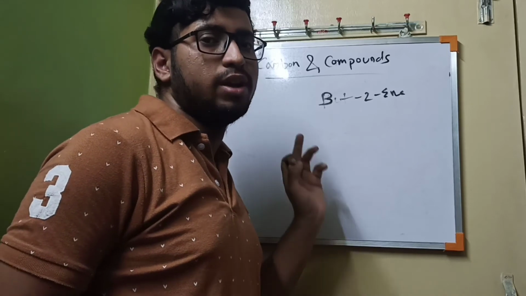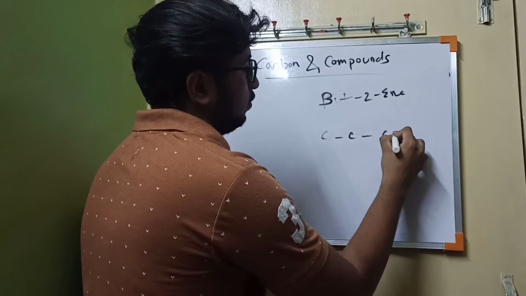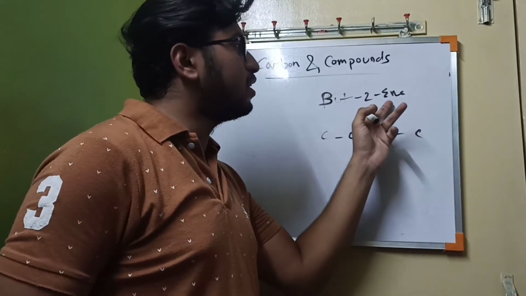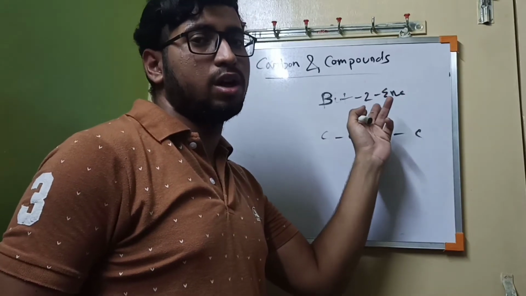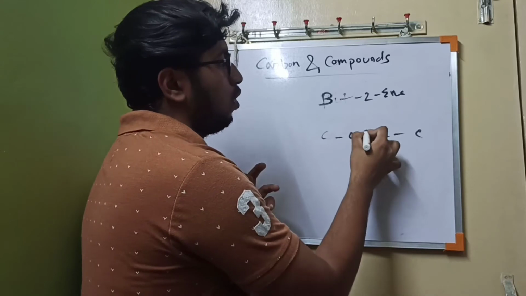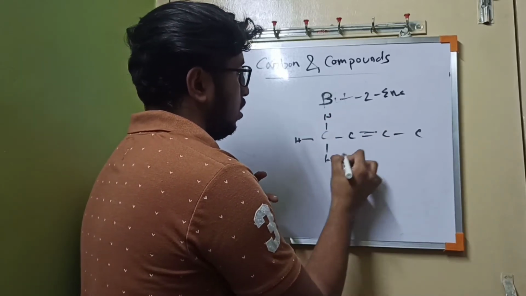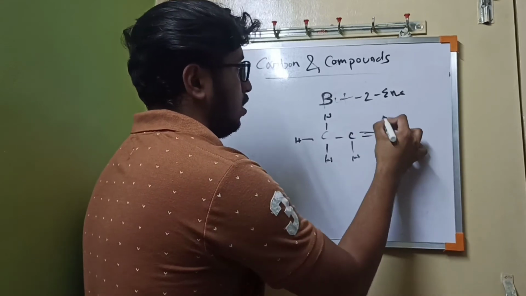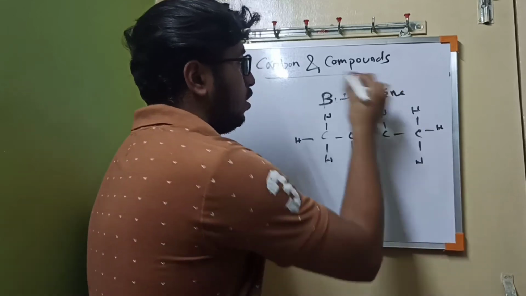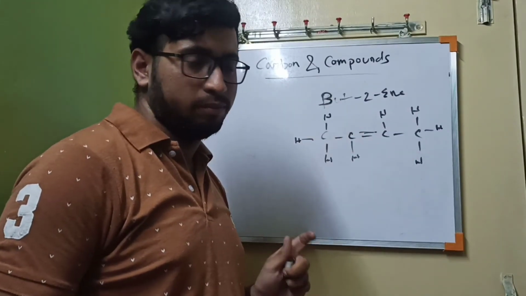It is but, that means there are 4 carbons. 2 means there will be a double bond, because ene means it contains a double bond at the second carbon. Now we can draw the hydrogens. So that is a structure of an unsaturated compound, and that is a chain form.